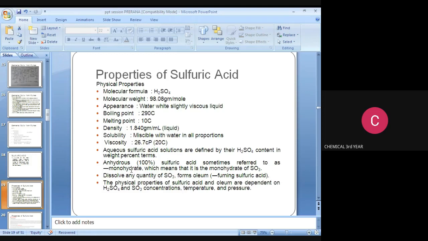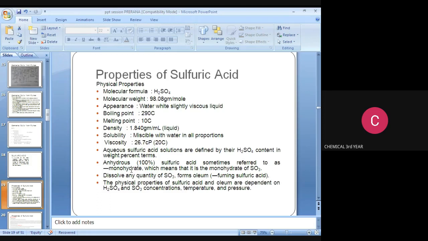Aqueous sulfuric acid solutions are defined by their H2SO4 content in weight percentage terms. Anhydrous 100% sulfuric acid is sometimes referred to as a monohydrate, which means that it is a monohydrate of SO3. Dissolving any excess quantity of SO3 forms oleum, that is, oleum is nothing but fuming sulfuric acid.